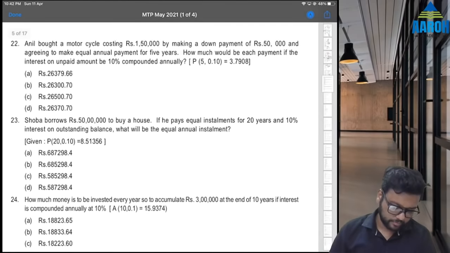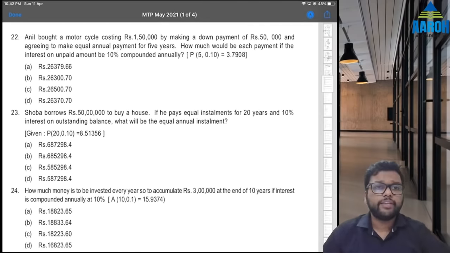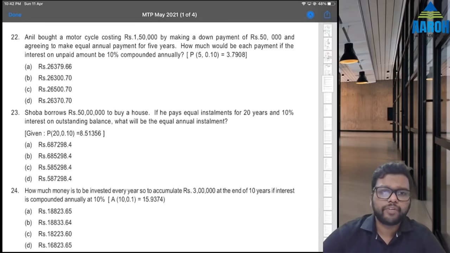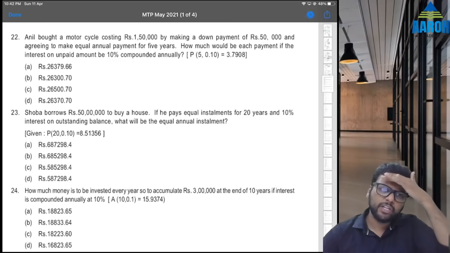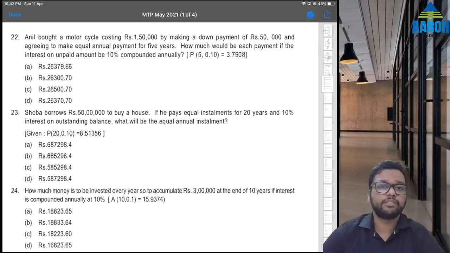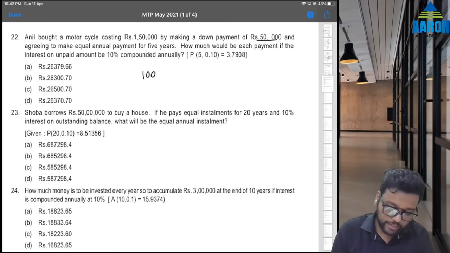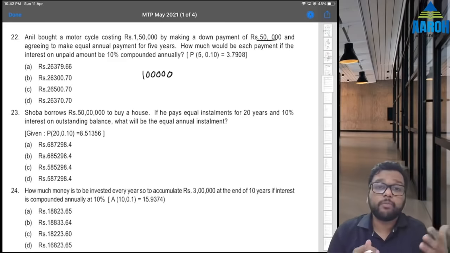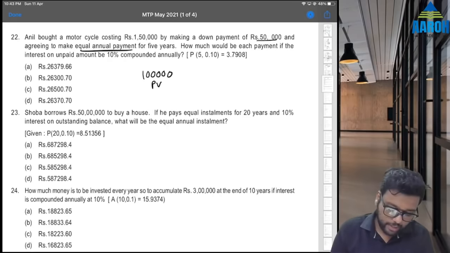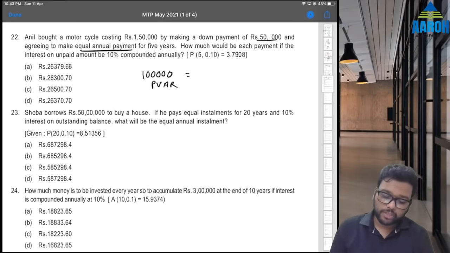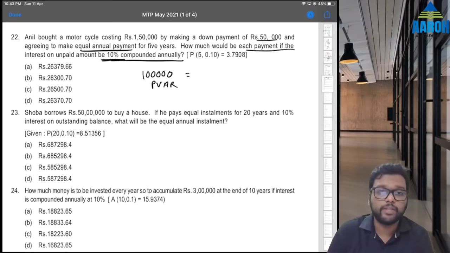Next, 22. Anil bought a motorcycle costing 1,50,000 by making a down payment of 50,000 and agreeing to make equal annual payment for 5 years. Okay. That means how much loan has been taken? Down payment 50,000 means loan is of 1 lakh. That must be present value of our annuity. How much each payment? So equal payment means present value of annuity, right? How much would be each payment if the interest on unpaid amount be 10% compounded annually?